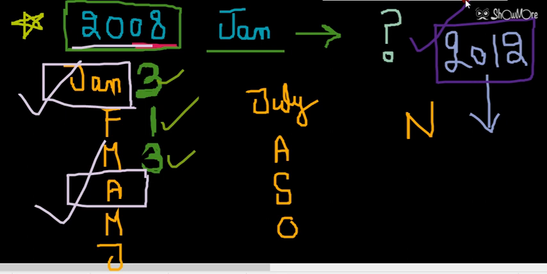Now we are moving to the next concept. Suppose this year is not a leap year, then what will happen? So we have to know a particular method.